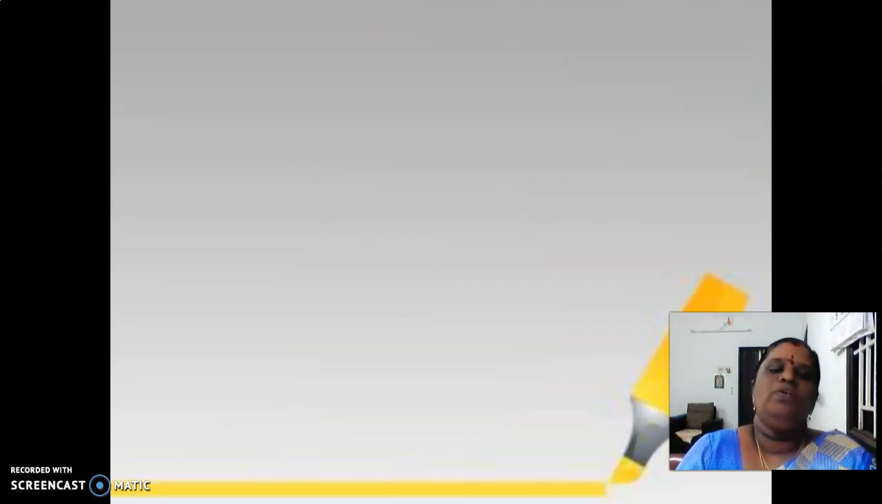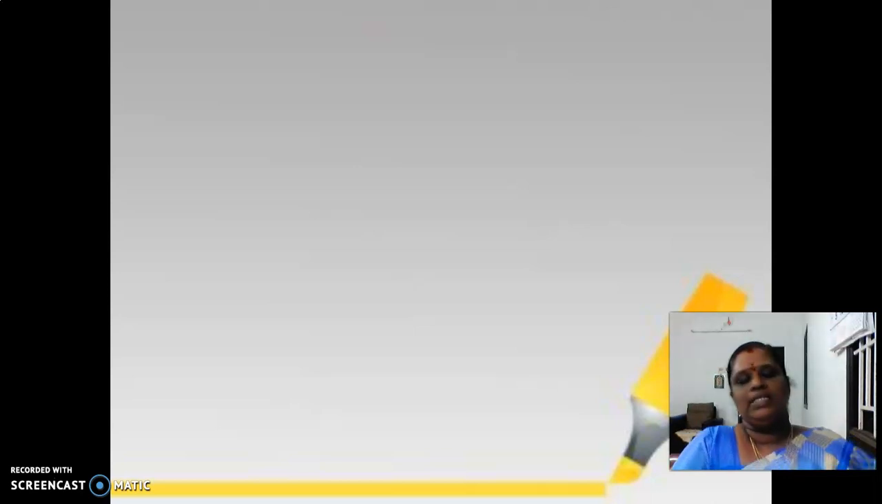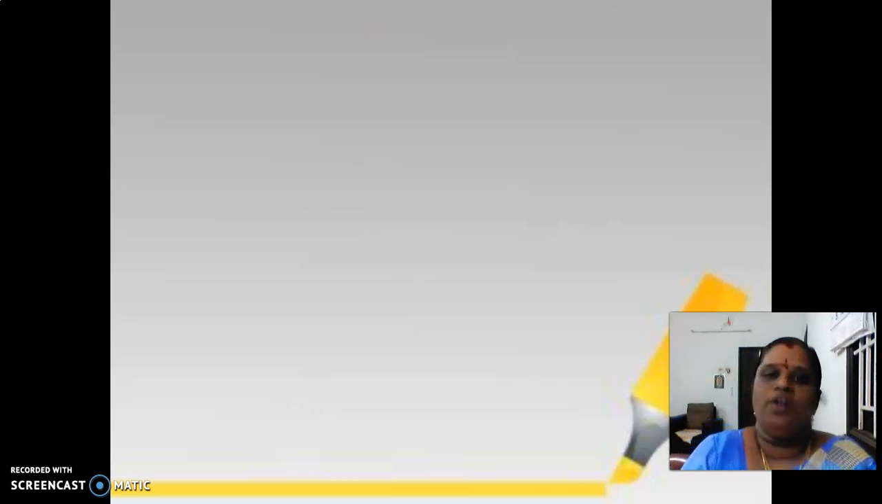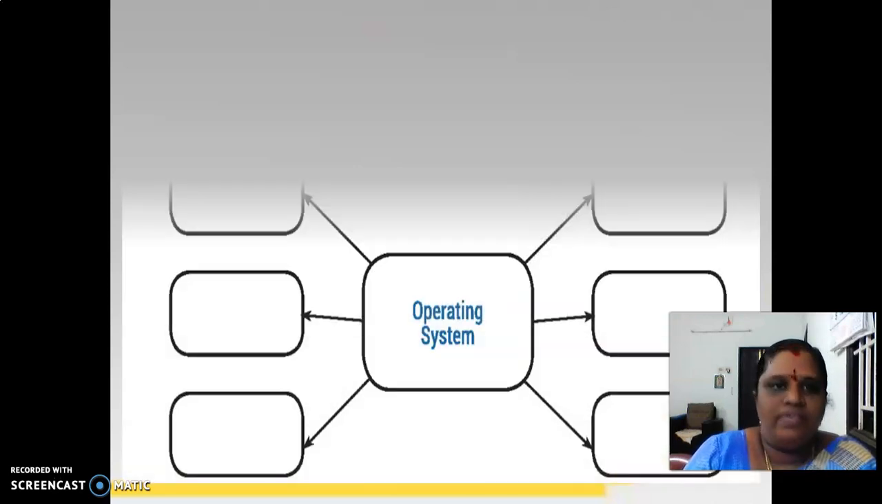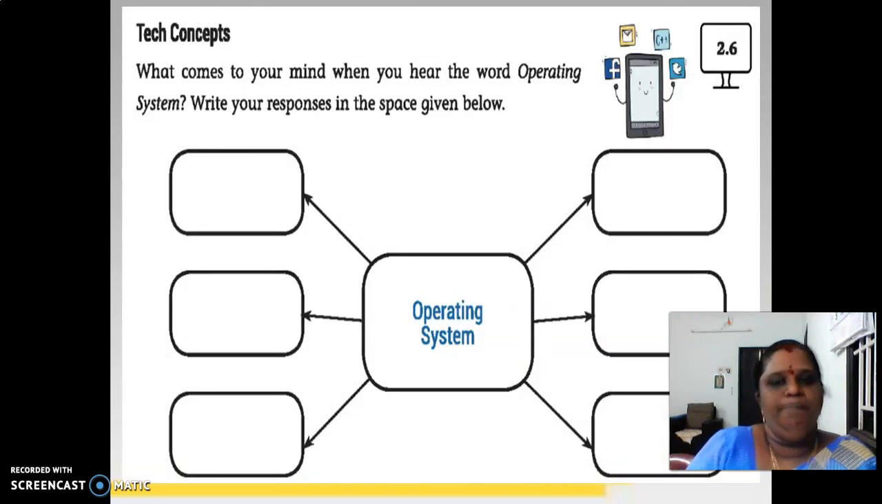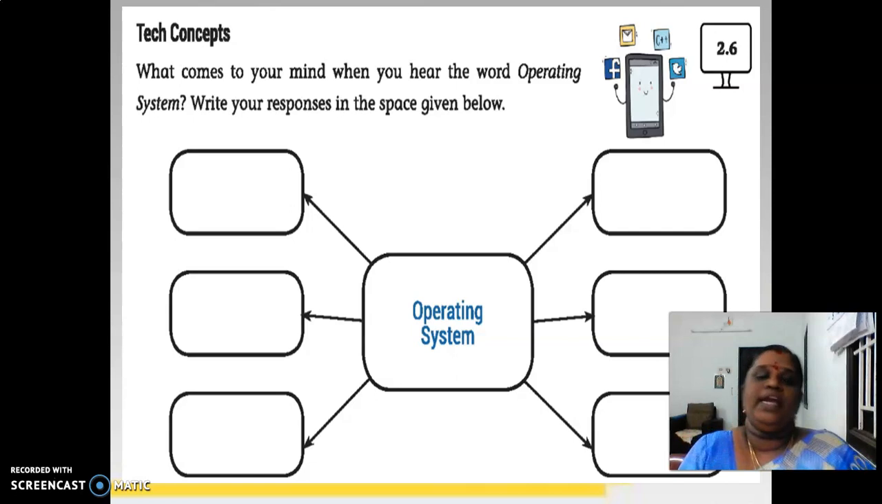Last class we saw about the docking bars, docks, and everything available in the GIMP interface, right? About the active window, the toolbox, tool options, everything we saw, and about the docking windows, docking bars, and the dialogues. Now we are going to see about the tech concept.